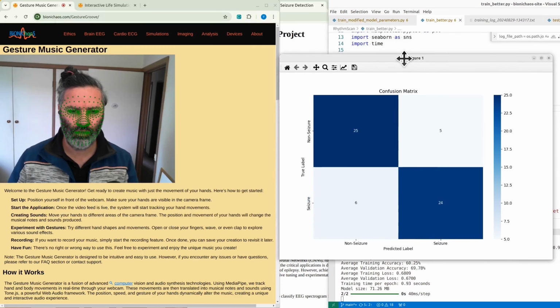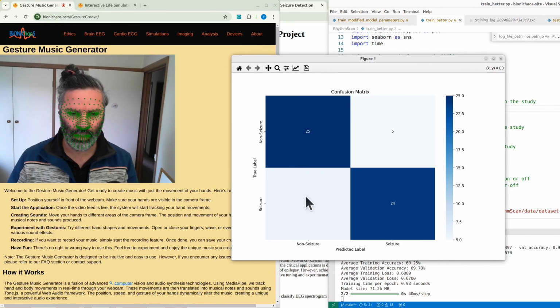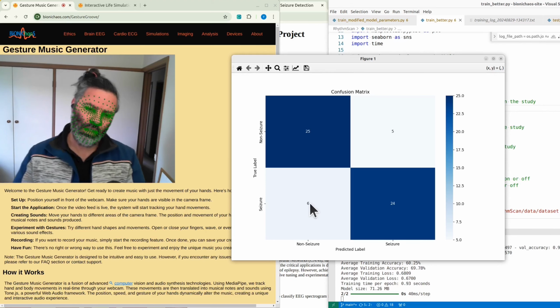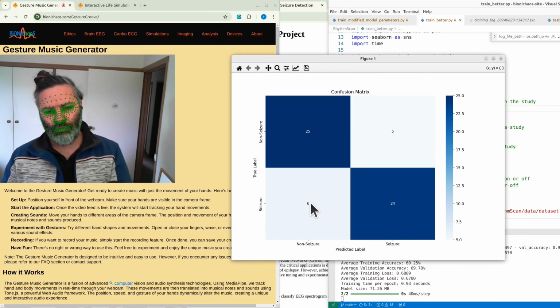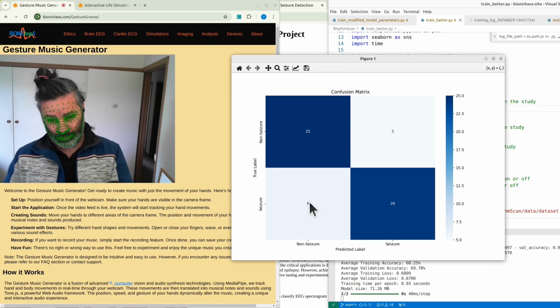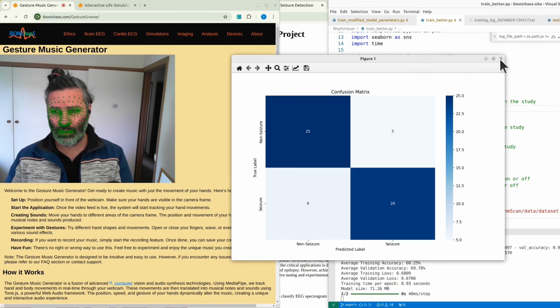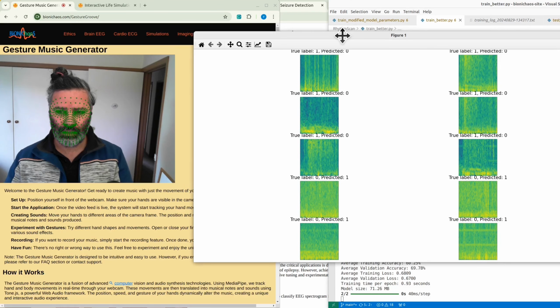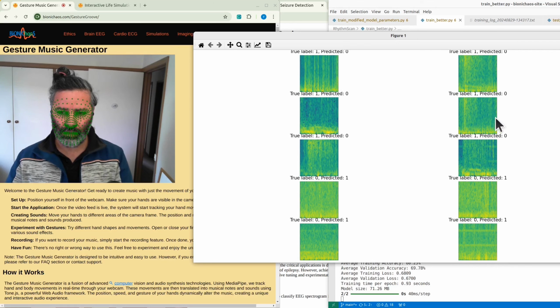It's the confusion matrix. Yeah, it's a bit worse actually overall. There are more false negatives. I think there's more false positives as well. And there's some examples of this where the true label is, say, where it's clearly a seizure.